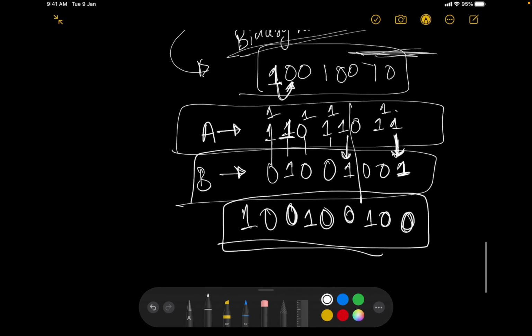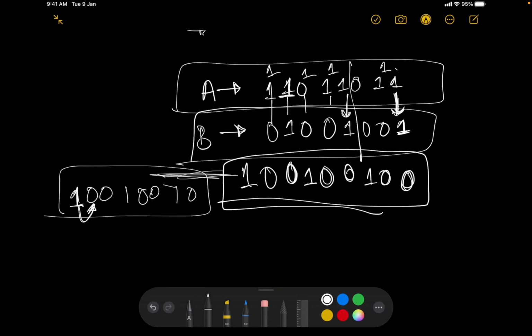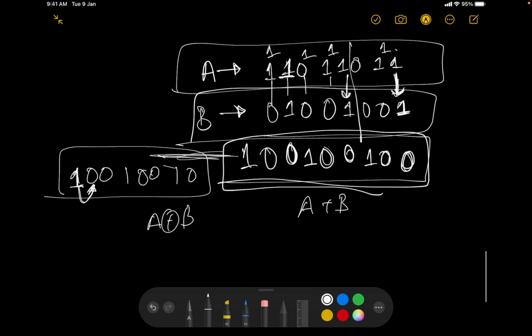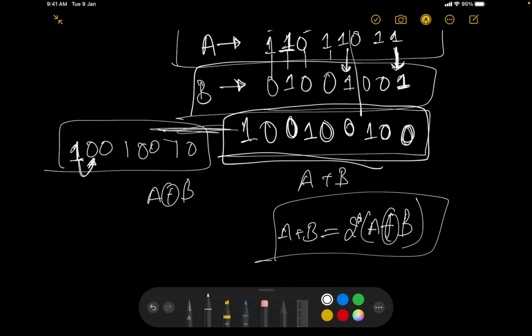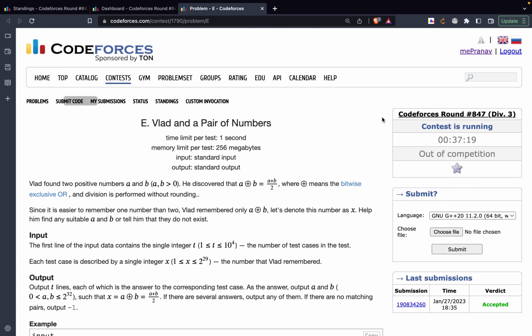So this is the initial value. Let me copy this and bring it down. Cool. This was the initial value and this was the final value. So this was actually A XOR B and this is A plus B. Now you can see this technically is shifted by one place to the left, or in other words A plus B is equal to 2 into A XOR B. I hope the proof is clear. If there are any doubts, you can definitely let me know in the comment section, but I really hope the explanation was lucid. So let's look at the code.